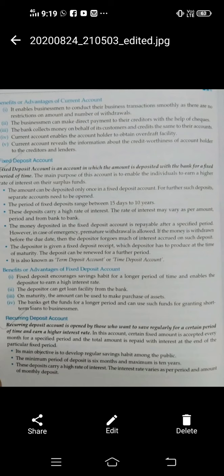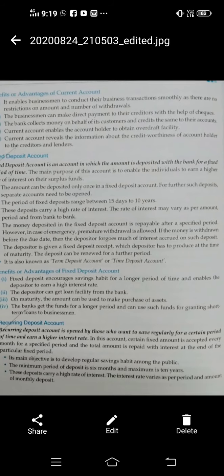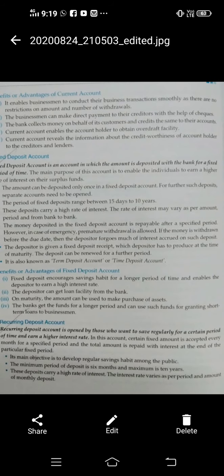And after 2 years, the total amount which you have deposited in the RD, with the interest, you will get after a fixed period of time. So the main objective is to develop a regular saving habit among the public, because every month you are depositing in the RD account, so regularly you are saving.